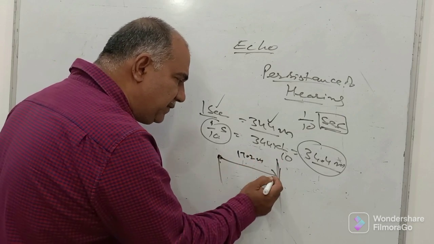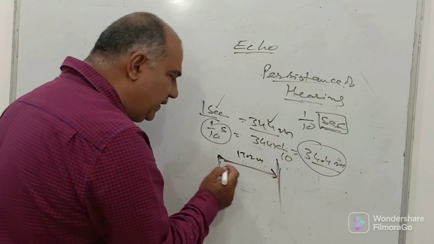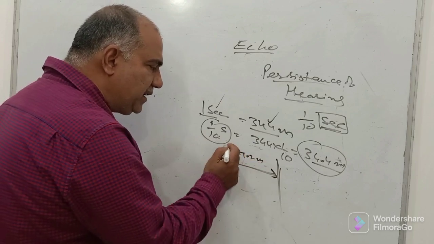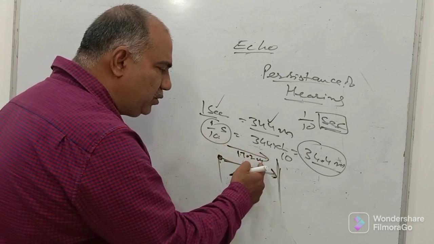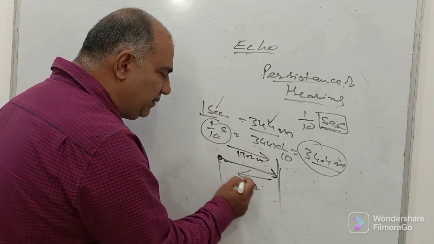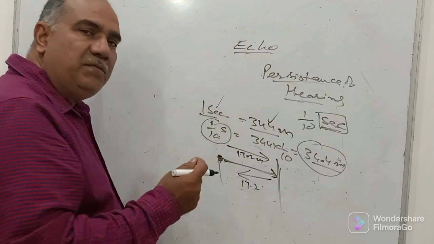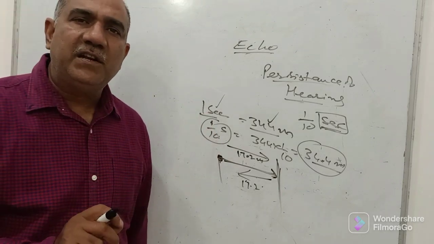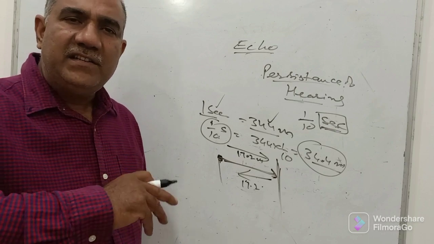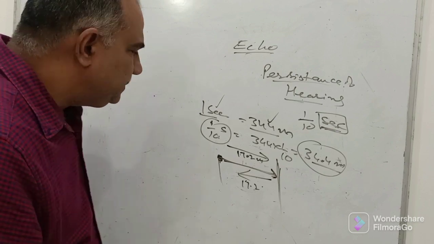The obstruction from where sound has to get reflected must be 17.2 meters from the source of sound. This is because it will travel 17.2 meters and travel back 17.2 meters, and by the time it reaches the listener, it has already traveled a distance of 34.4 meters, or you can say 1/10 of a second has already been spent.